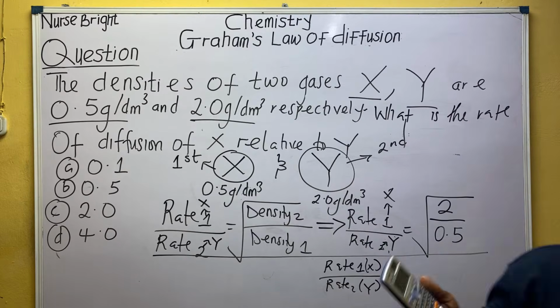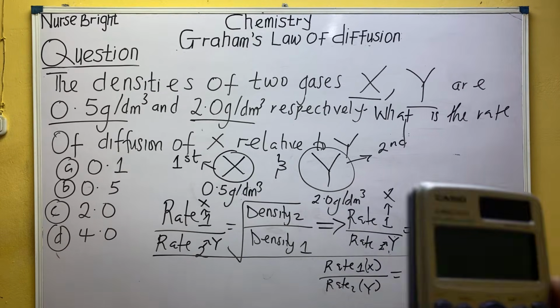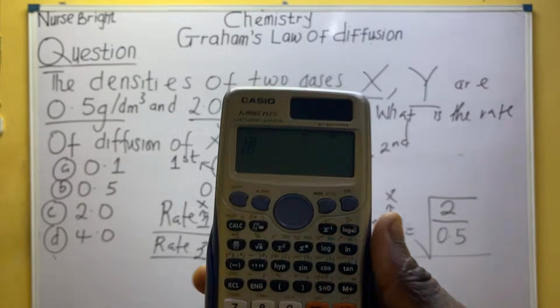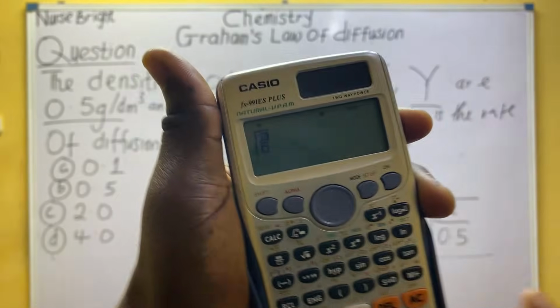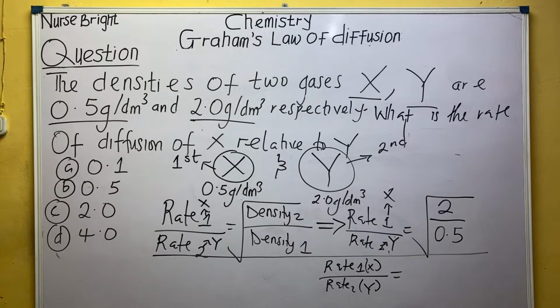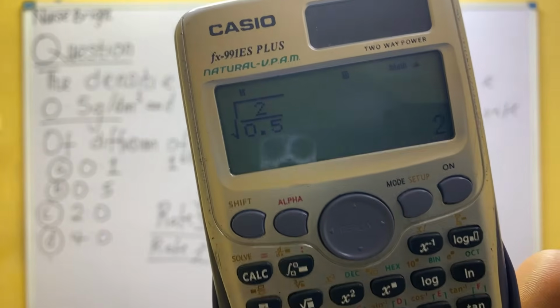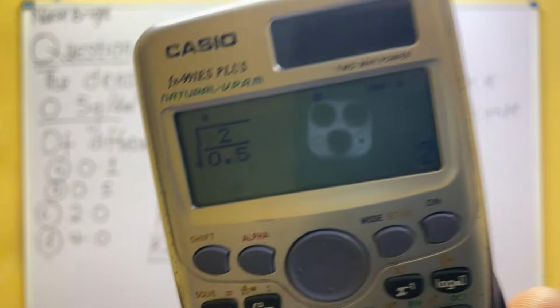Look at what I'm doing on my calculator now. Don't forget the square root. Root of 2 divided by 0.5. Everybody look at the answer. The rate of gas X relative to Y is 2.